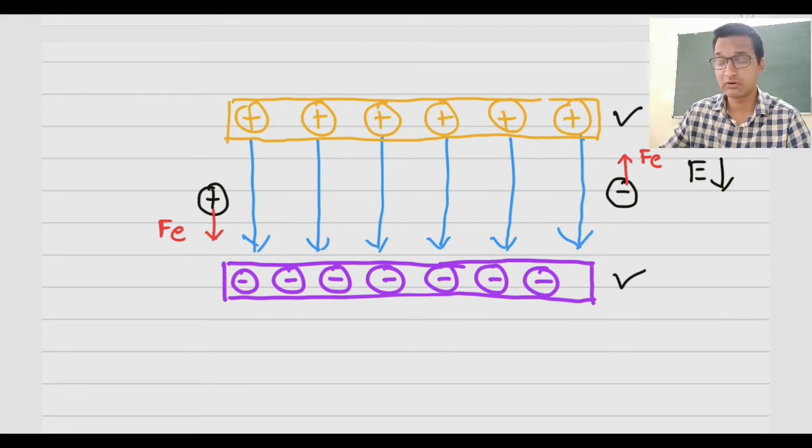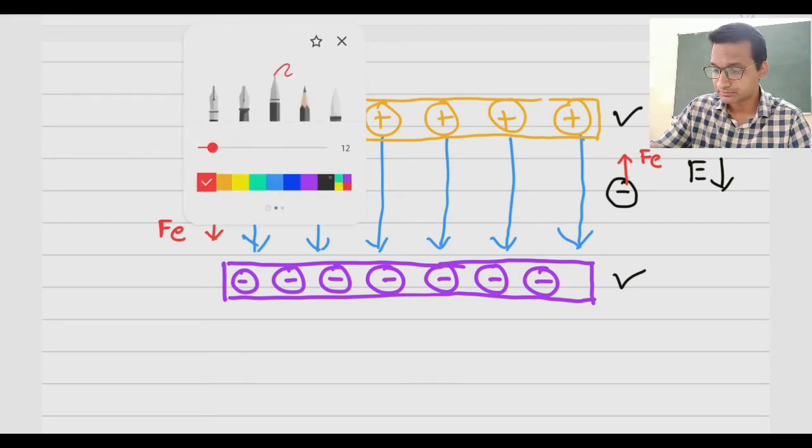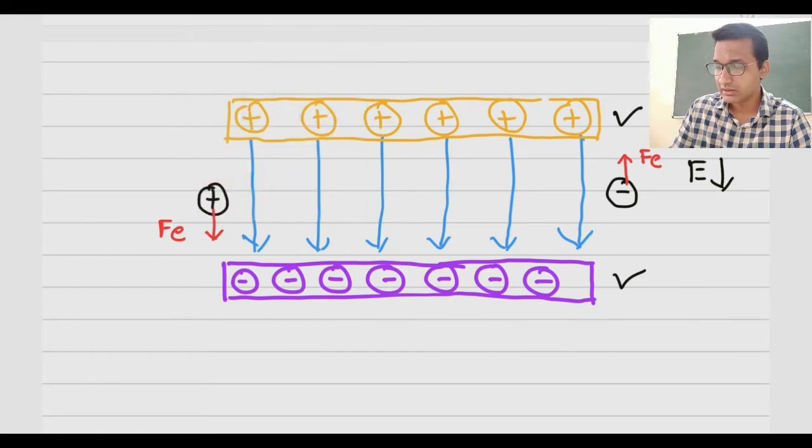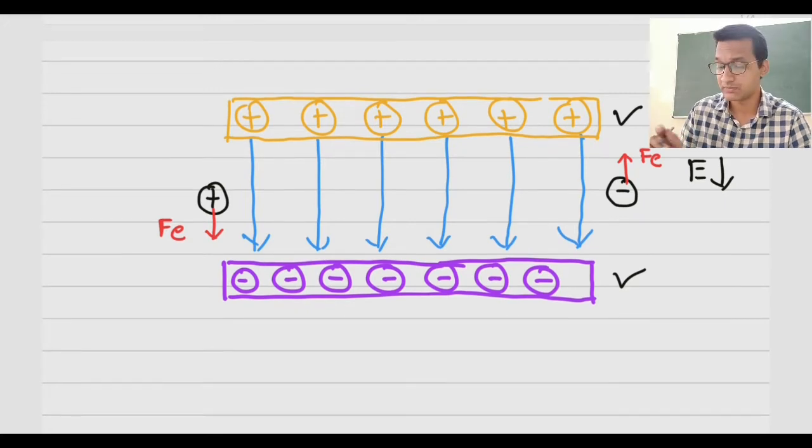If the field is downwards, the force will be in upward direction. So we have to take into consideration, or we have to know which charge we are talking about, whether it is positive charge or negative charge. Now, if we consider this thing, then the situation is exactly same as that of gravitational force. Let us suppose it is a positive charge.